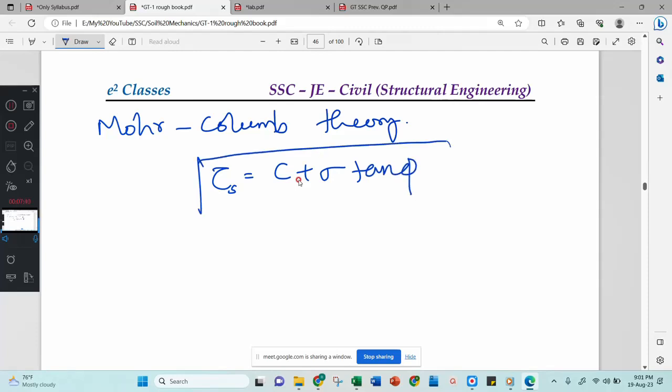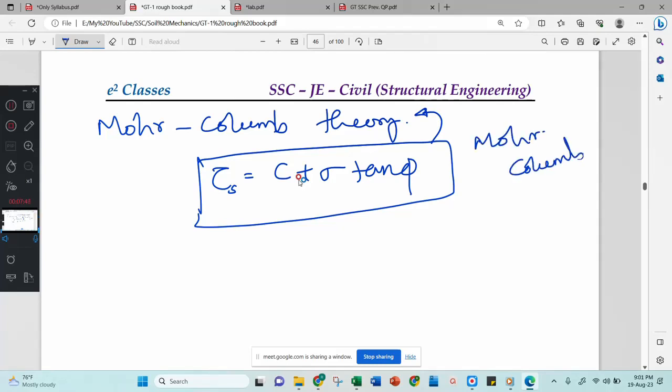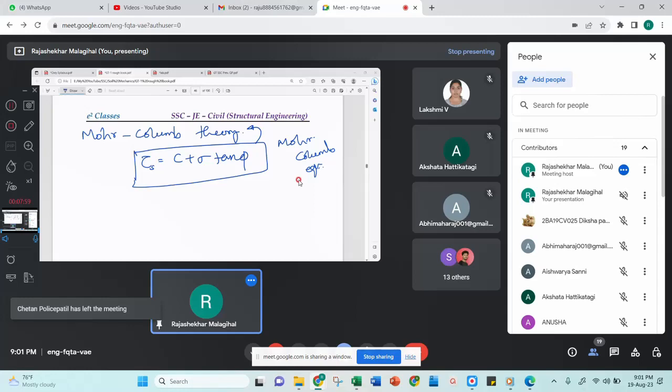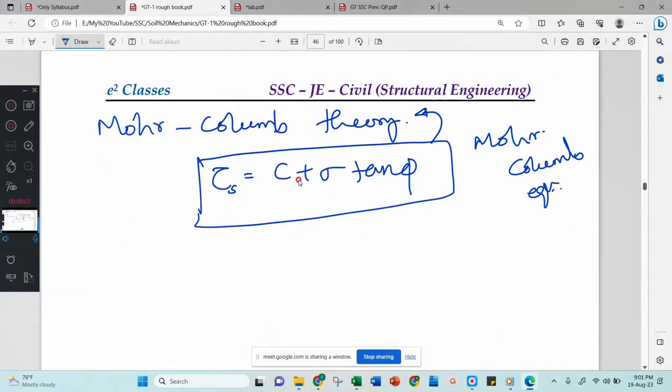That is called the Moore Coulomb equation, where C is the cohesion and phi is the angle of internal friction.